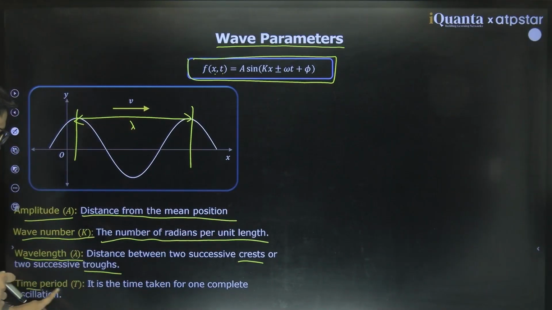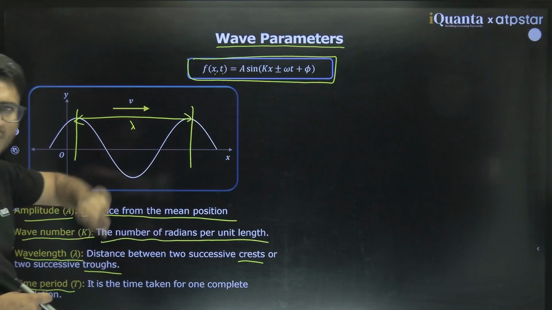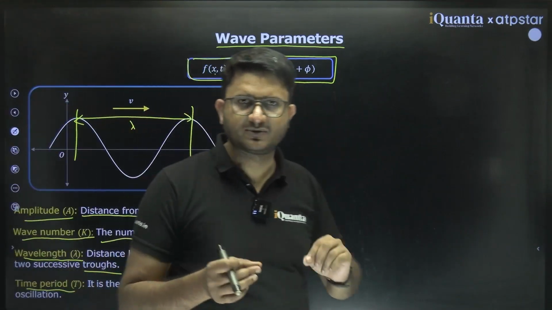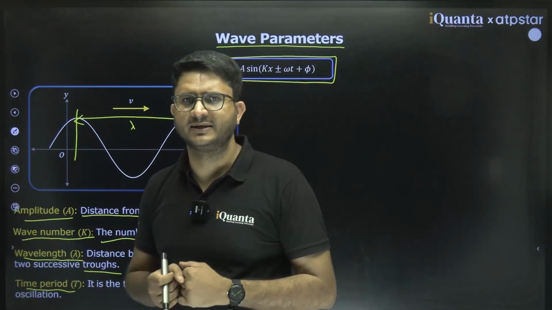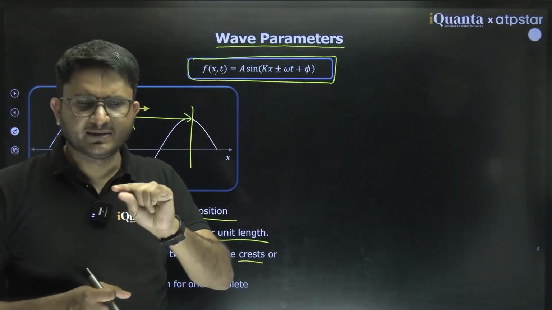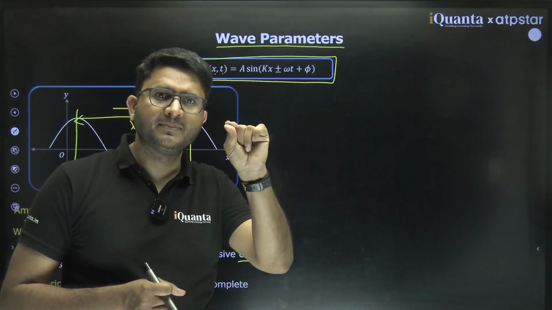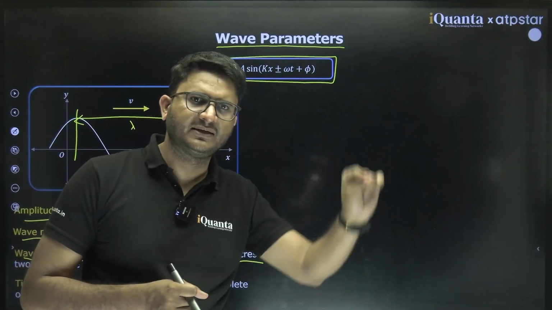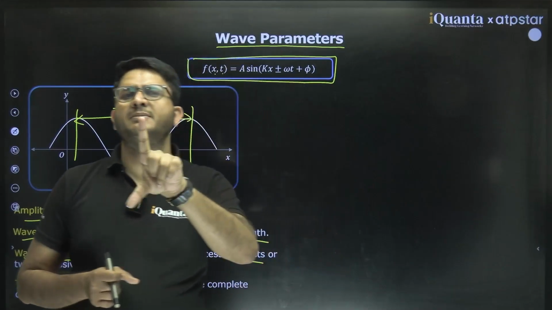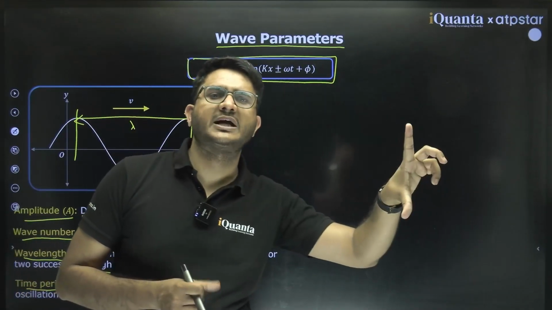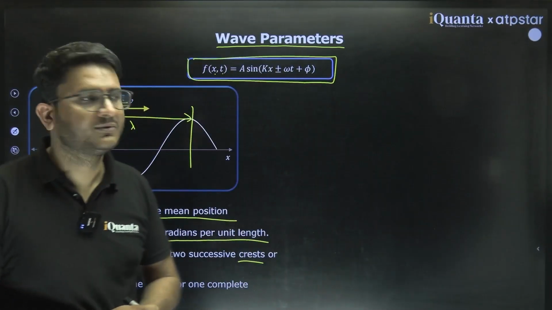Then time period is the time of oscillation of a particle. The particles are oscillating. Here the electric field is oscillating. So the electric field is 0, then it becomes maximum, then 0, then negative, then 0. If it is maximum at a certain instant, after how much time will it become maximum again? That is the time period.